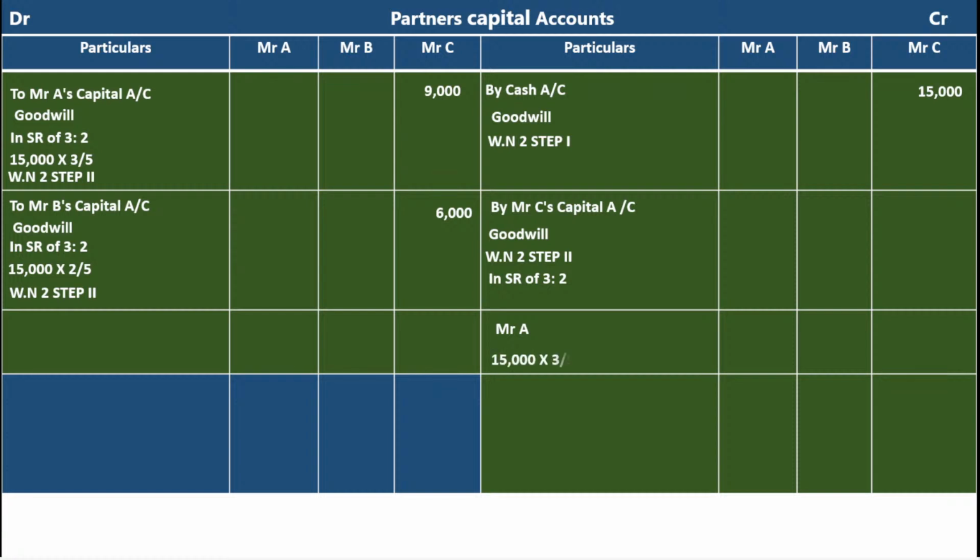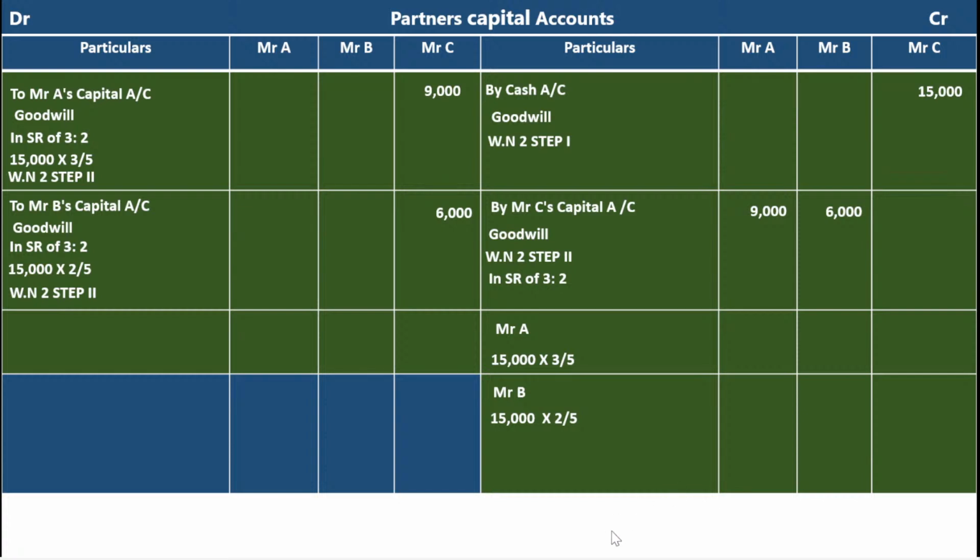Mr. A: 15,000 into 3 by 5, it is 9,000. Mr. B: 15,000 into 2 by 5, it is 6,000. So whatever you have passed the entry on the debit side, its reverse is on this credit side. Mr. C's capital account debit to A's capital account and B's capital account. Mr. A and B's capital accounts are credited by Mr.